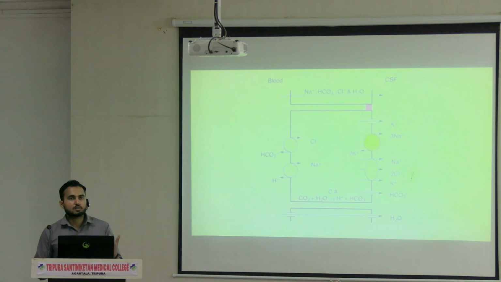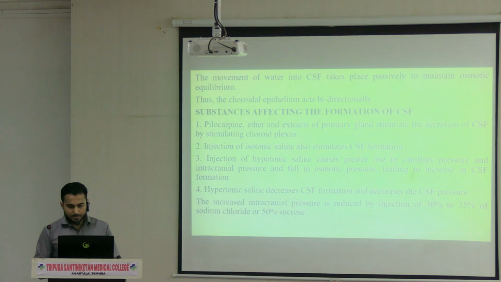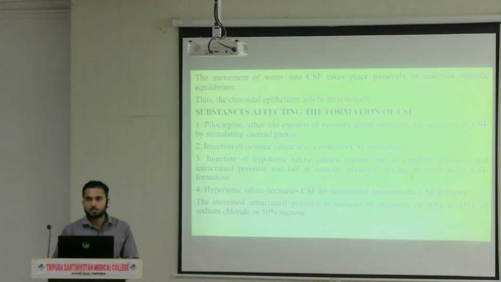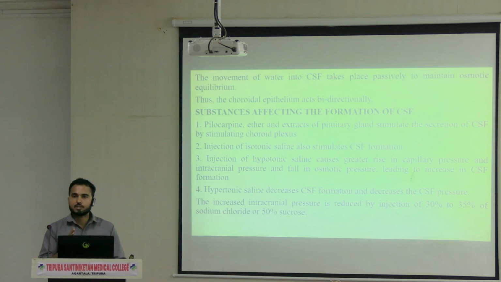So along with the ions which are transferred, what happens? Water is also passing. The movement of the water into the CSF takes place passively to maintain the osmotic pressure. So water will go into the CSF to maintain the osmotic pressure, because when the production is taking place in that particular part, a pressure gradient is created. That means in that part the pressure is less. So the movement of the water will take place to maintain the osmotic pressure.